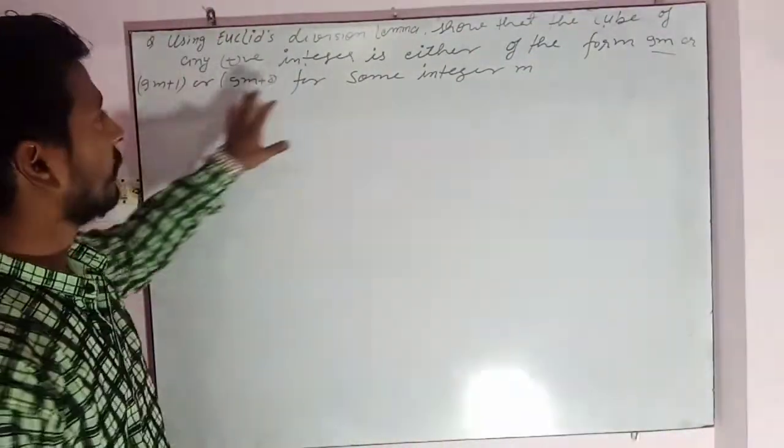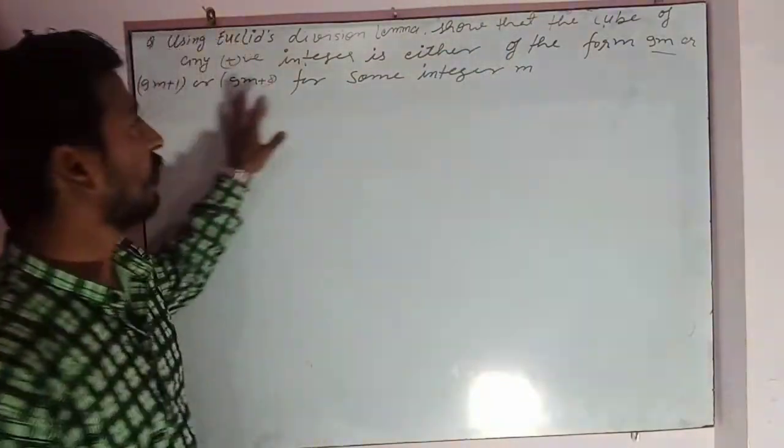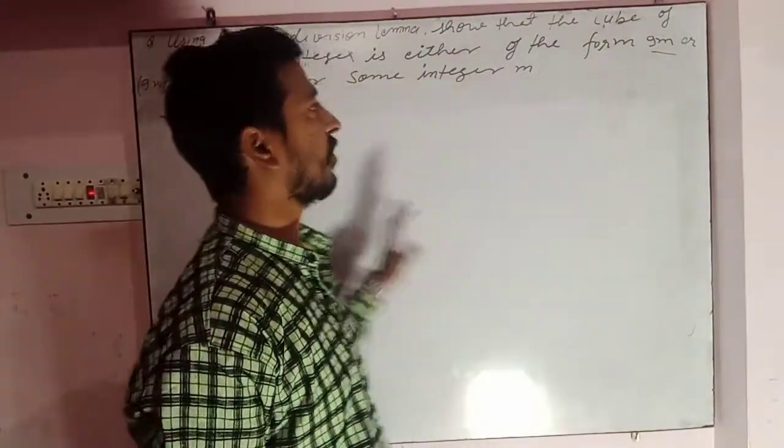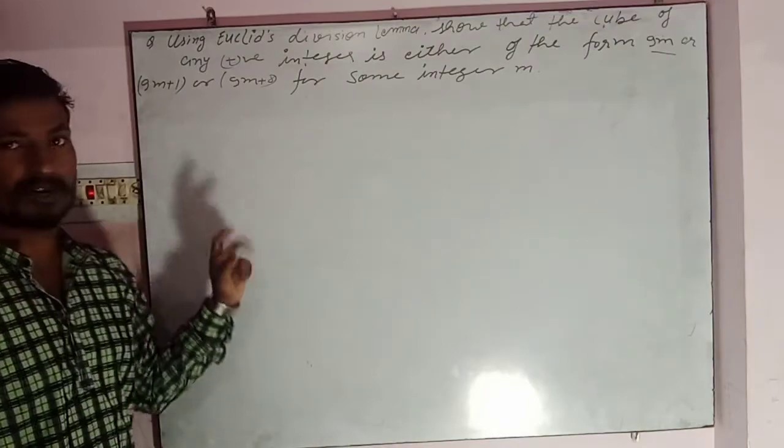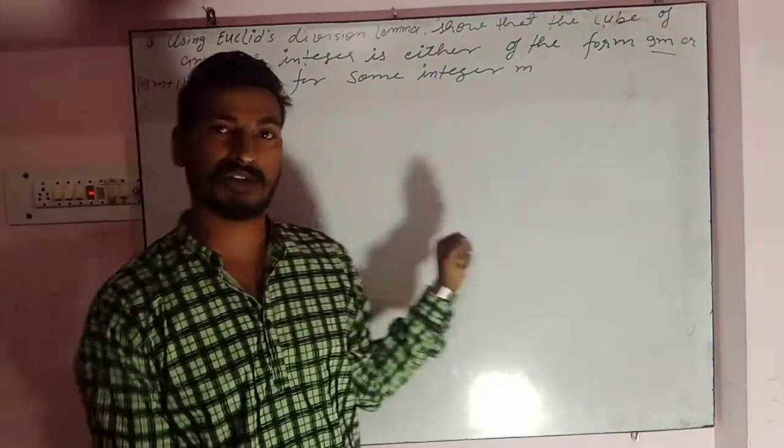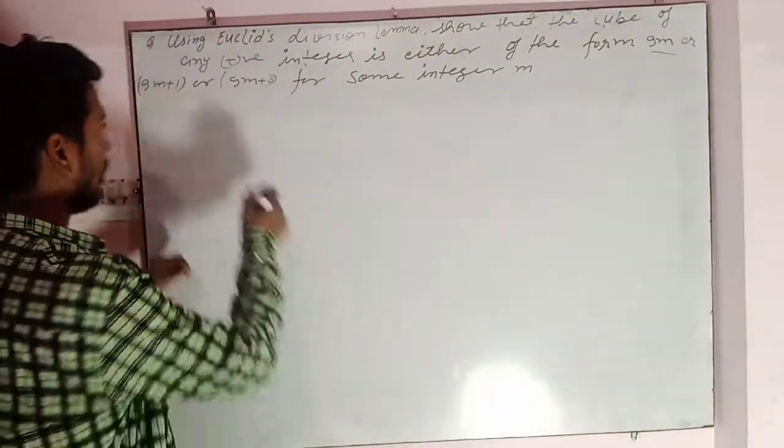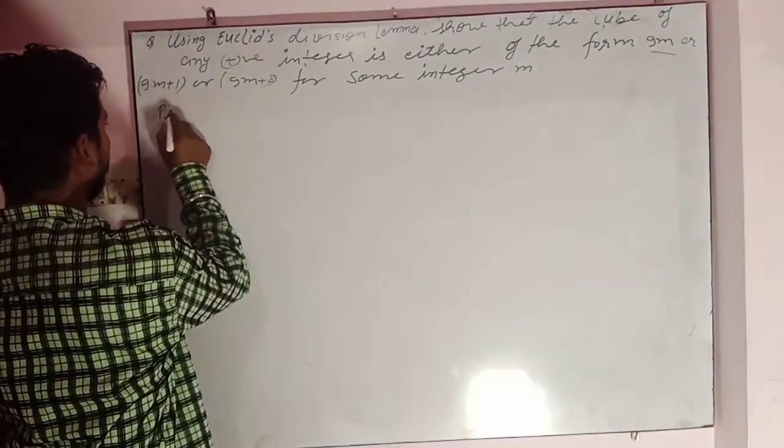Now we have a question: show that the cube of any positive integer is either of the form 9m or 9m plus 1 or 9m plus 8 for some integer m. So again we can start in the same way.